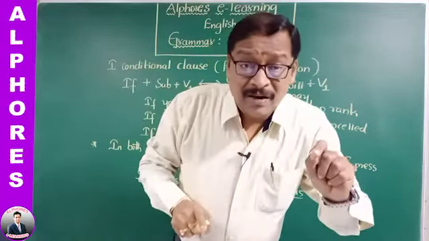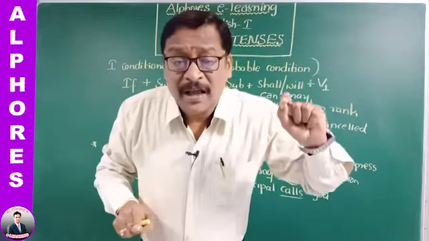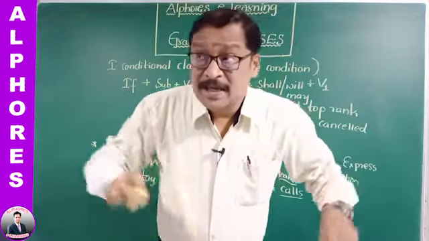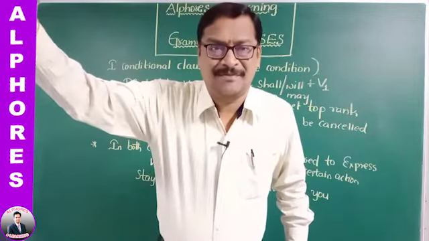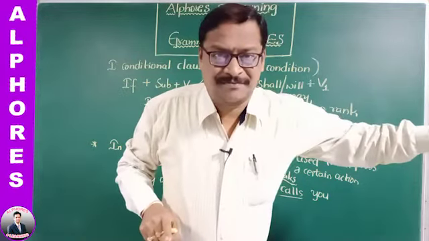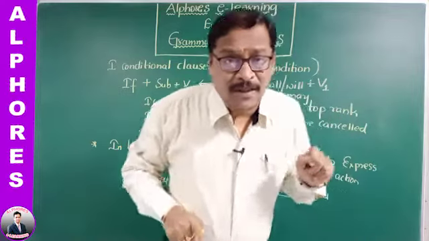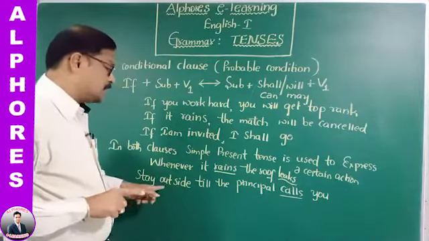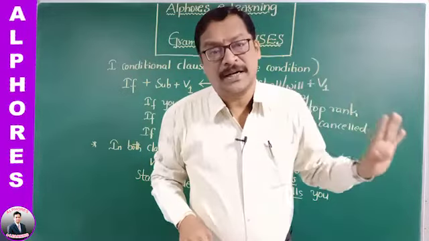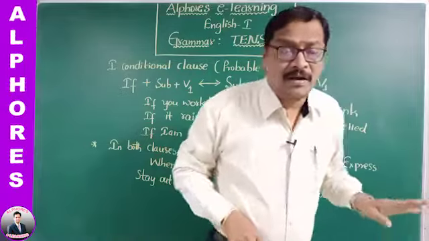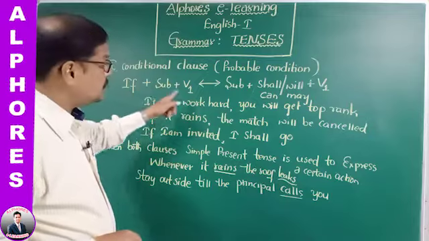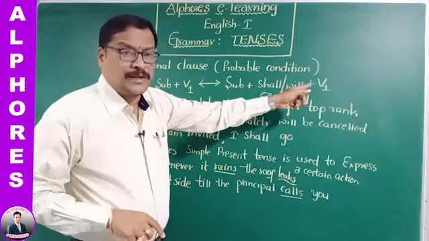Here, see, don't feel that see is only a single word. The implied subject in that is you. See how the birds fly. See how she walks. Okay. So, when the main clause is an imperative sentence, in subordinate clause the tense of the verb should be simple present tense. So, this is one context. Please remember, first one is in if clause simple present tense, in main clause simple future tense.